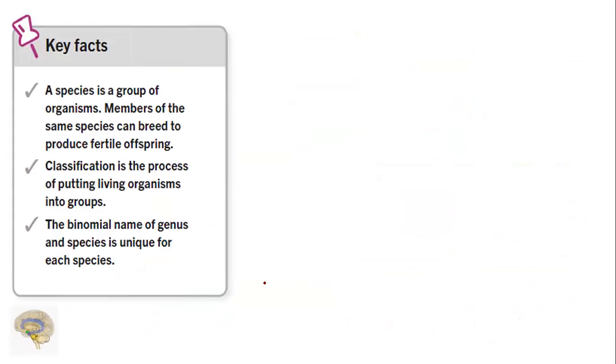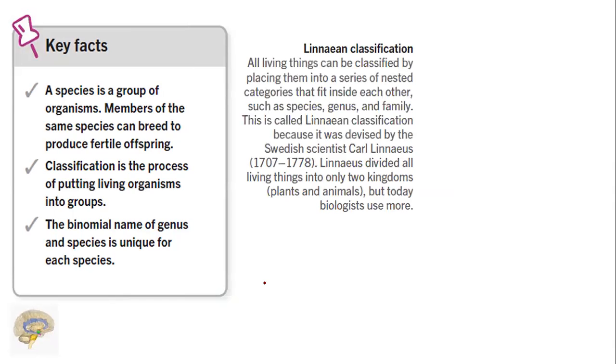What are the key facts in the discussion we have studied? A species is a group of organisms, and members of the same species can breed to produce fertile offspring. Classification is the process of putting living organisms into groups. The binomial name of genus and species is unique for each species.